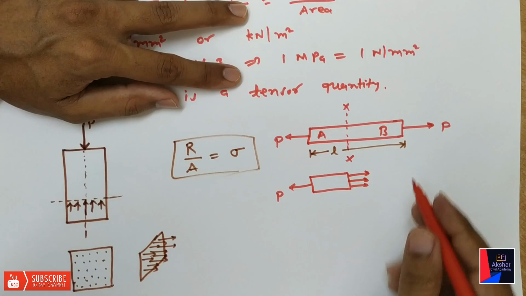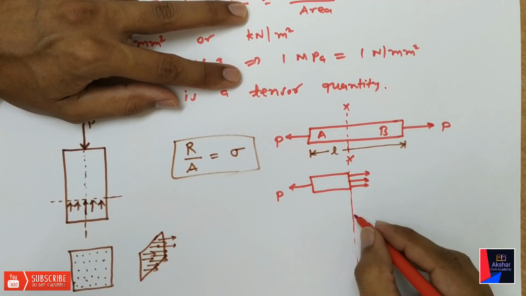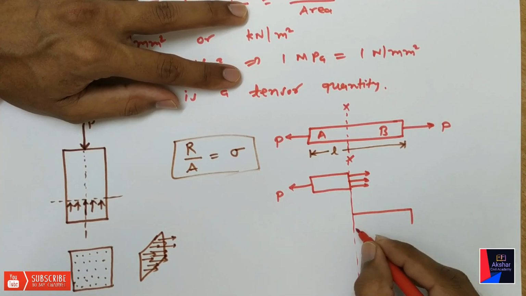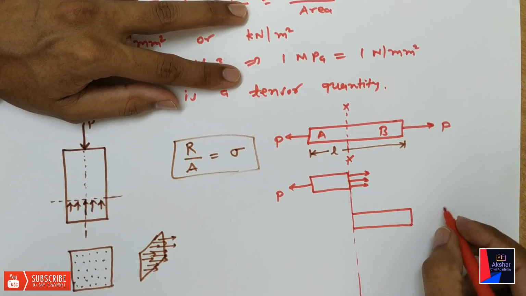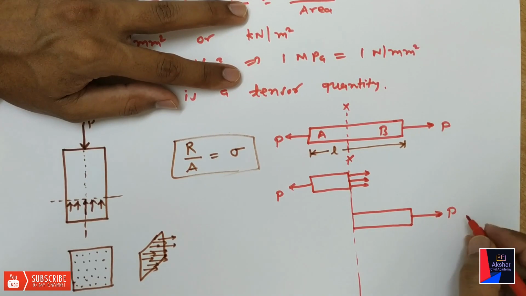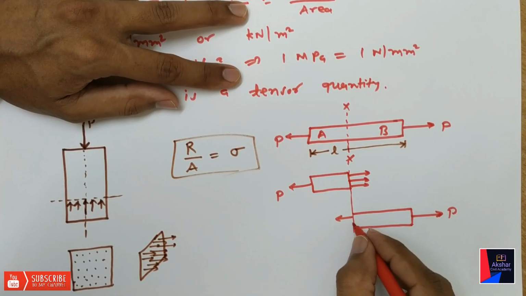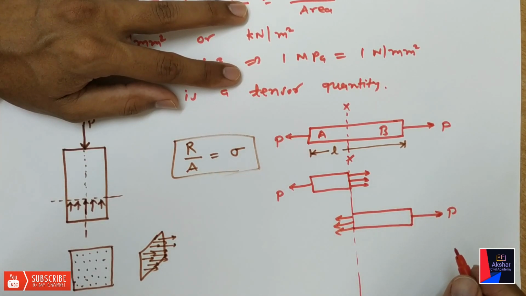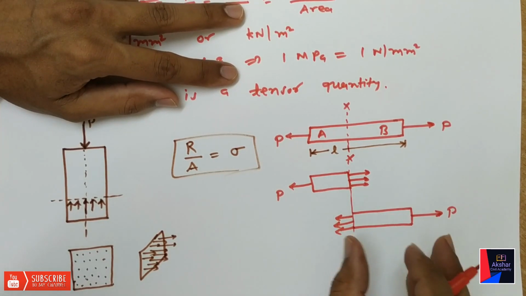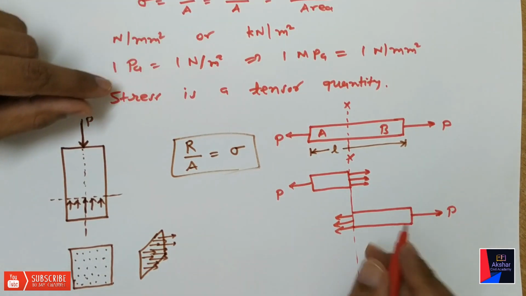Let us consider another part B in equilibrium. Then we can say this part is also under the action of tensile load P. So it will resist this force at this section. In this way we can understand that at any section there will be internal resistance developed by the body.